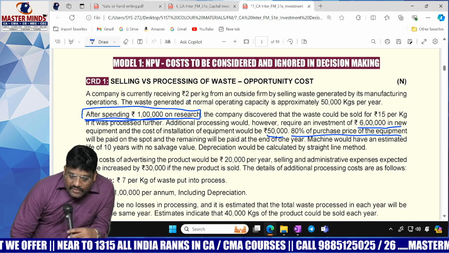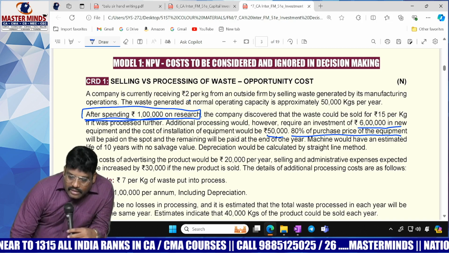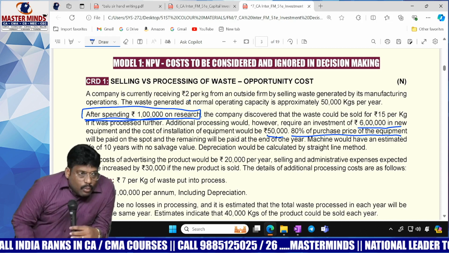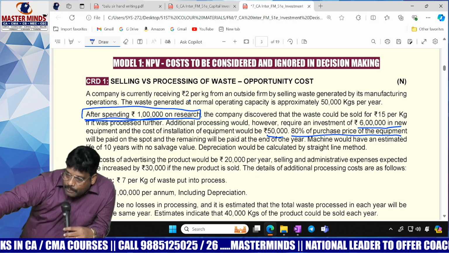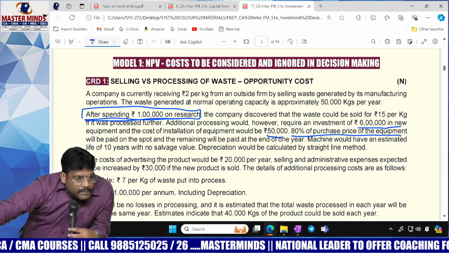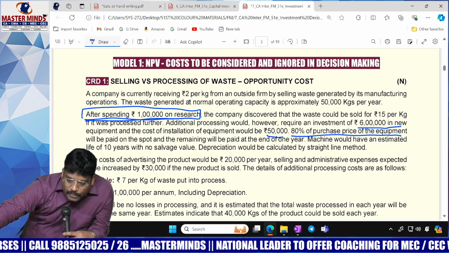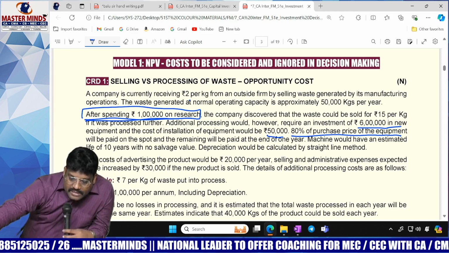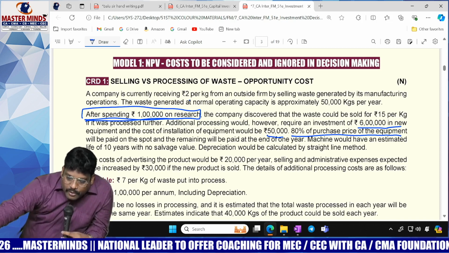The cost of advertising of the product would be 20,000 per year. It means that you are processing a product and selling it in the market. Once you process the product, you have to create awareness about the product in the market. For that purpose, you have to give an advertisement. So here advertisement would be 20,000 per year. Selling and administration expenses are expected to increase by 30,000 if the new product is sold.